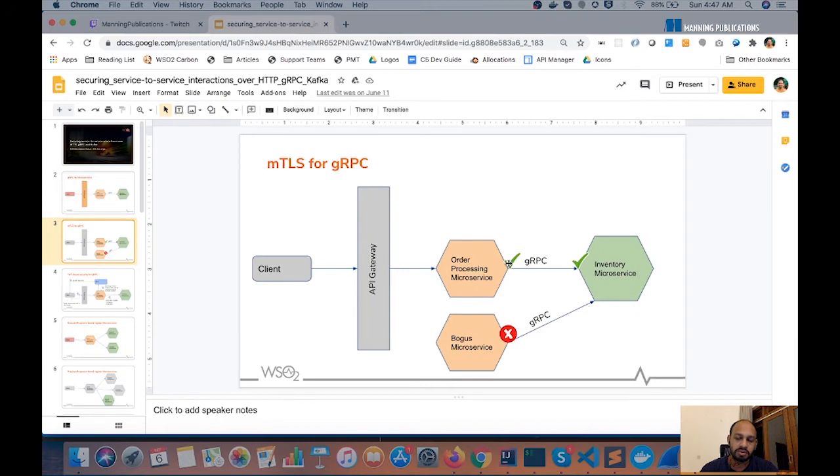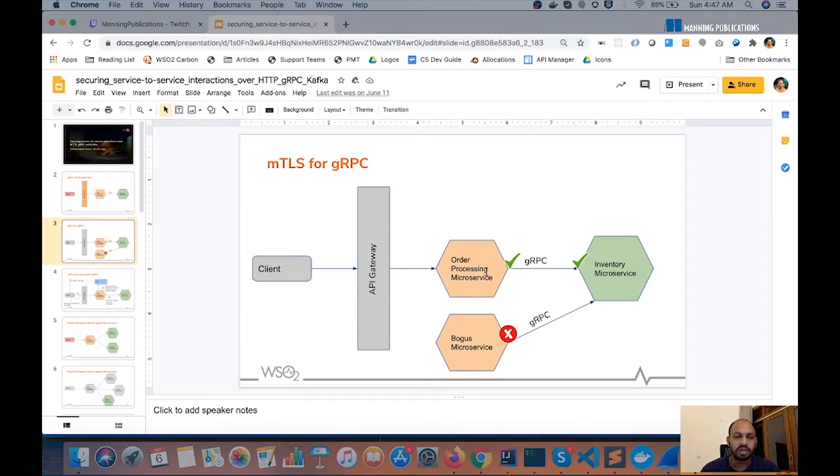The channel becomes encrypted, but the server does not verify the client in return. So in TLS only mode, the client needs the server certificate, but the server doesn't need the client certificate to verify, because it's only the client that verifies the server.